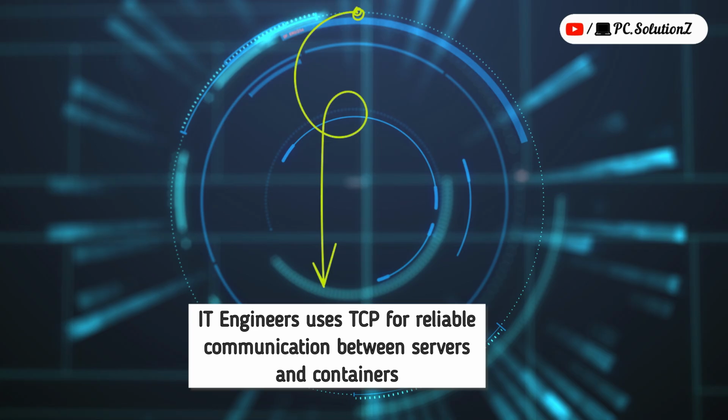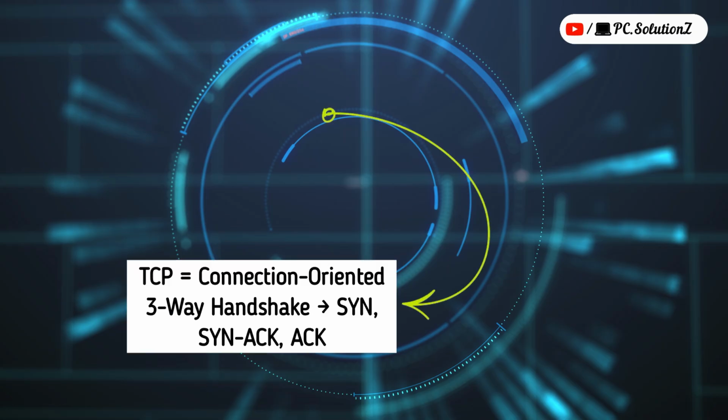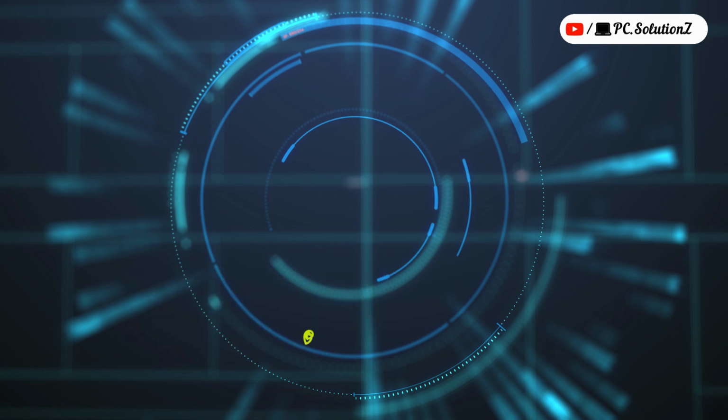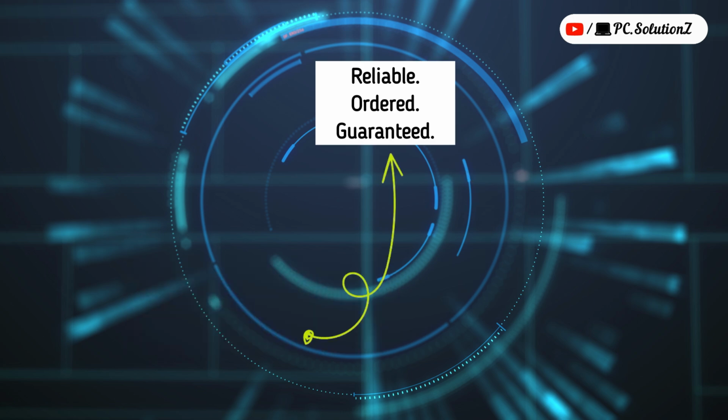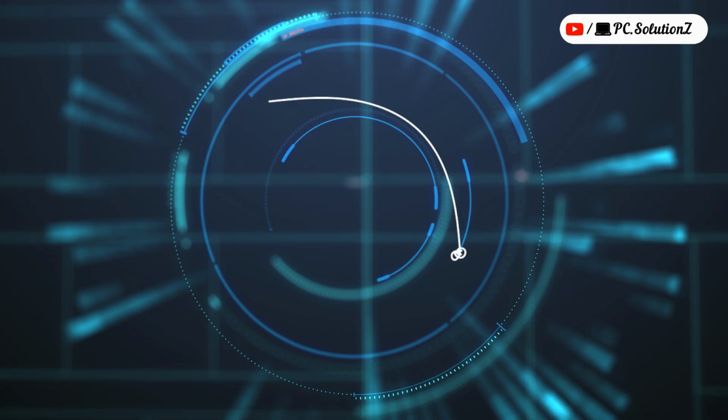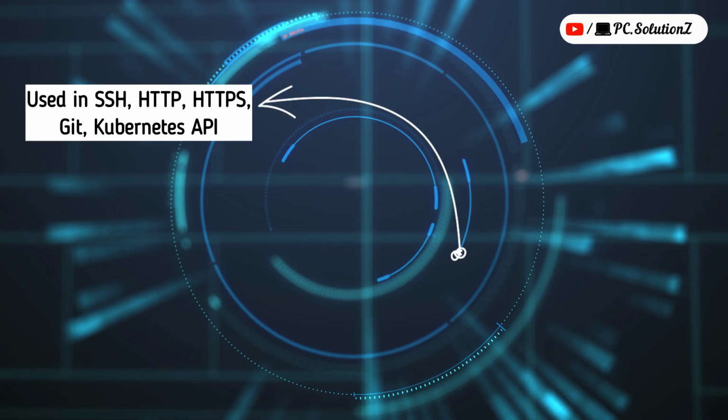TCP, or Transmission Control Protocol, is connection oriented. It uses a three-way handshake before sending data to the host. It guarantees delivery, maintains order, and retransmits lost packets. That's why it's used in SSH, HTTP, HTTPS, Git, Kubernetes and more. It's slower but perfect for reliability in production systems.